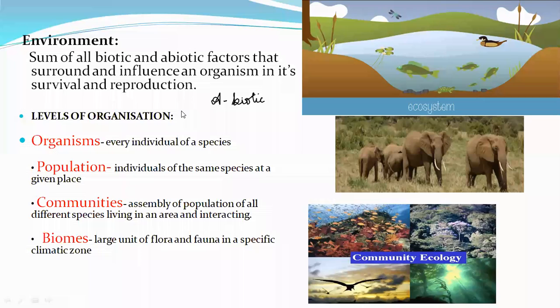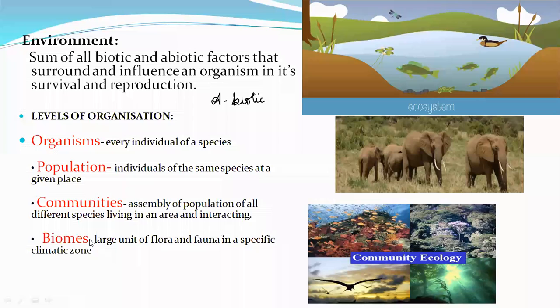Okay, now coming to the levels of organization. The levels of organization are organism, population, communities, and biomes. Organism, yes, okay, Alvina. You said living organisms, those which can do all the activities of a living organism. Every individual of a species is an organism.